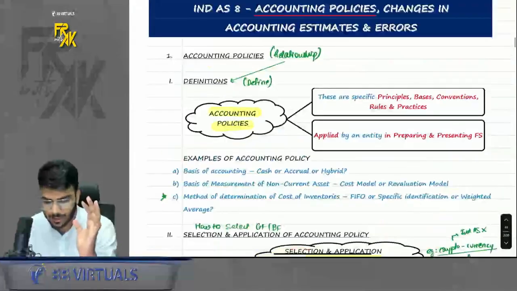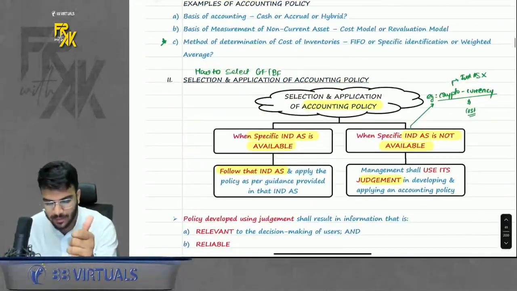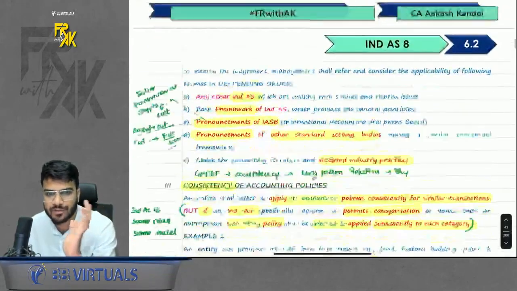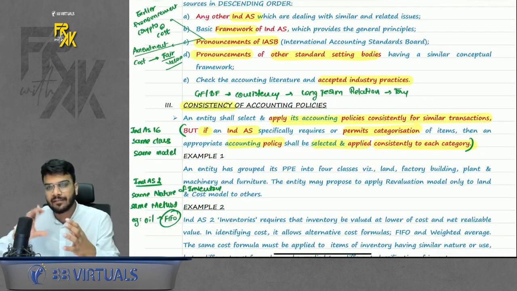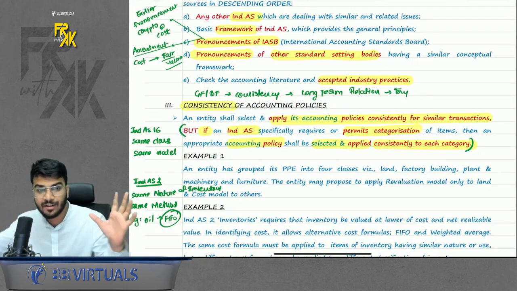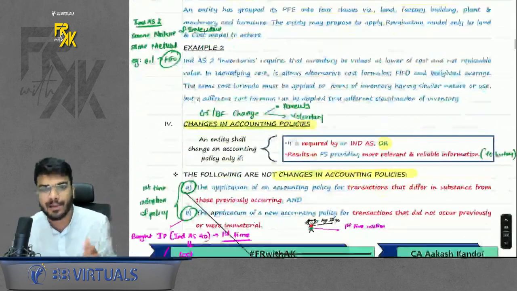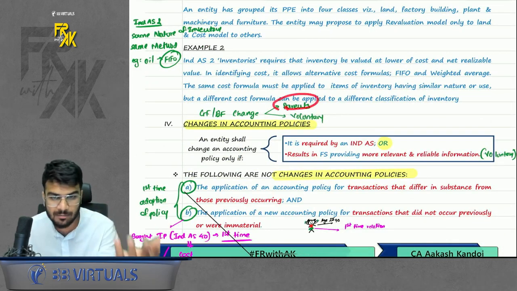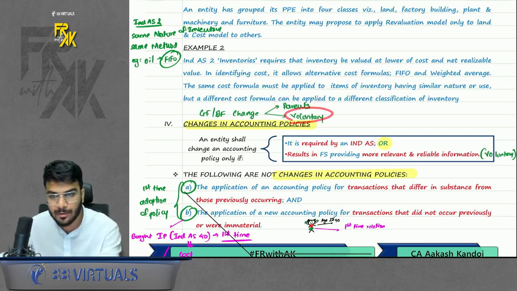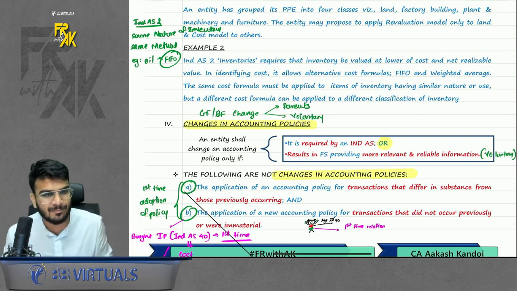Just like relationship, first defining what is relationship, then selecting a good girlfriend boyfriend for yourself, then whatever you are choosing for yourself, you will at least think that we will keep a long-term relation, we will try to marry that respective person. But if something goes wrong, of course we can change it, right? Change can happen because of two things: either your parents don't approve the girlfriend boyfriend, or you are changing it voluntarily because you find a better prospect. Same is the case with policy.